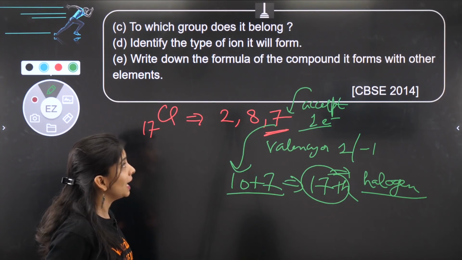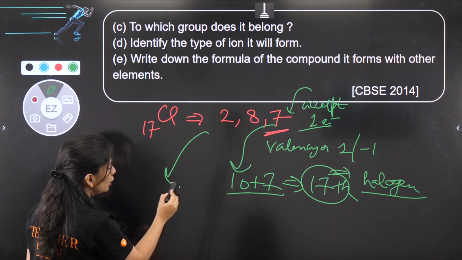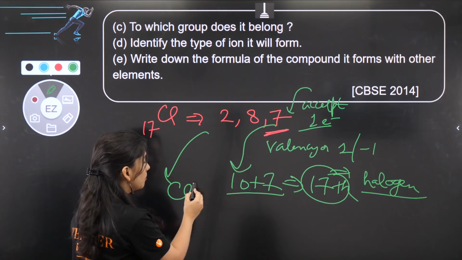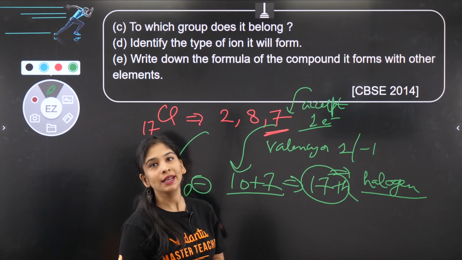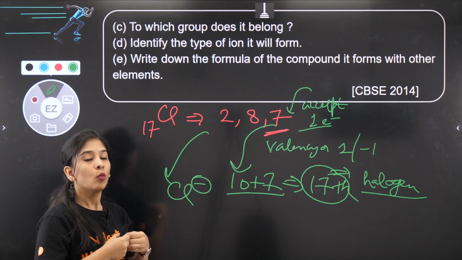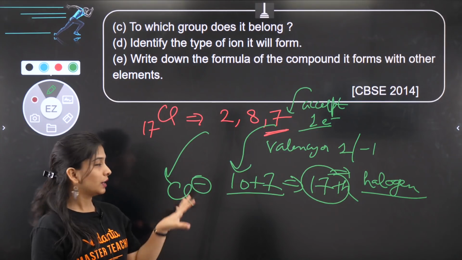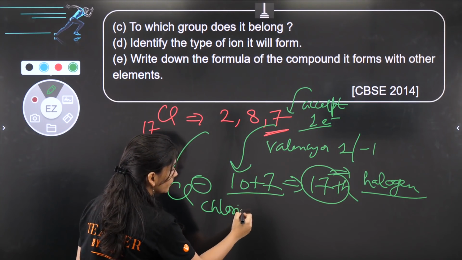Identify the type of ion it will form. So definitely, as I told you, -1 means chlorine is accepting 1 electron to stabilize itself. Accepting means gaining 1 electron and gaining 1 negative charge. Ion means whatever positive or negative charge any element has. So that is this only. What do we call it? Chloride ion.